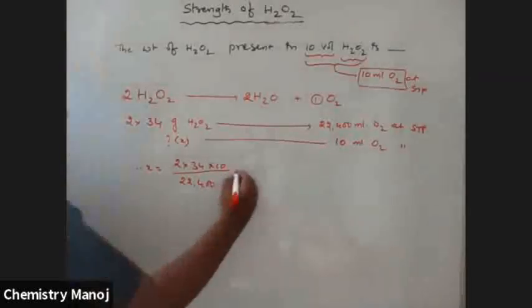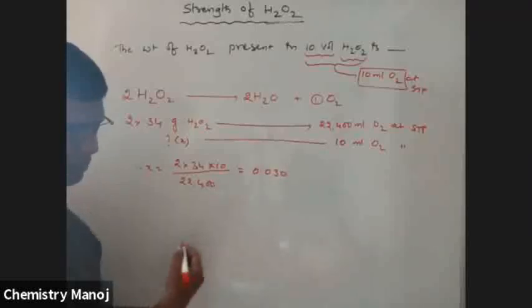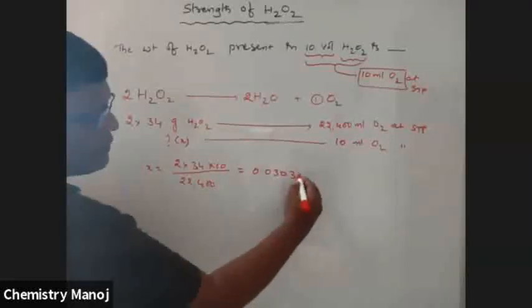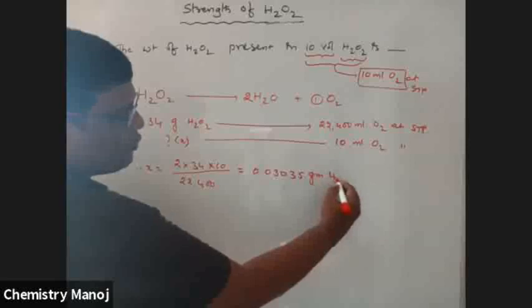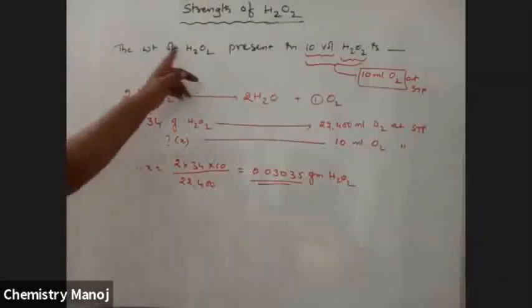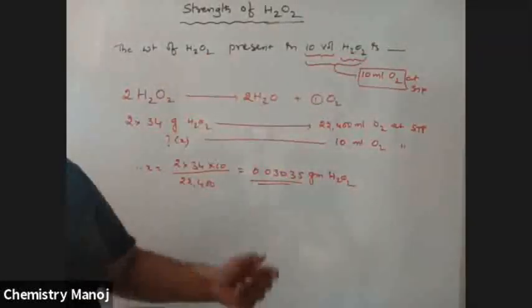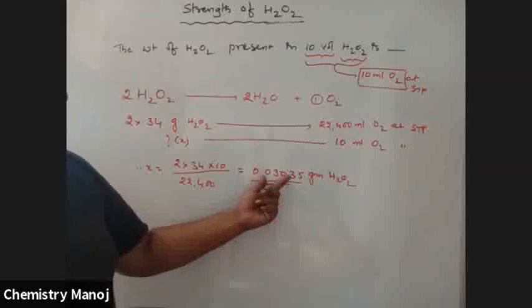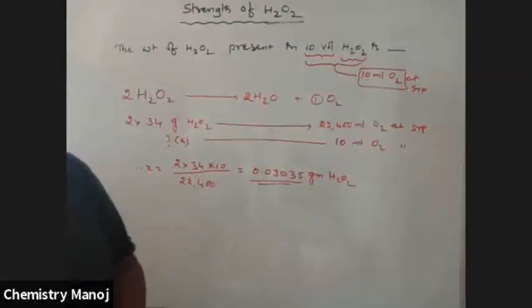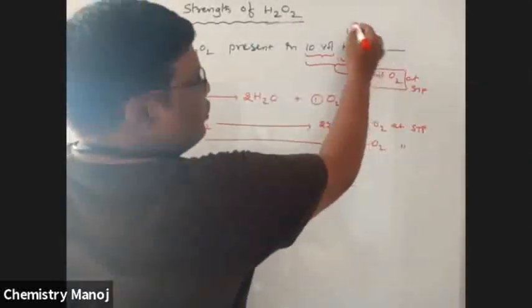After final calculation, that is 0.03035 grams H2O2. So the weight of H2O2 present in 10 volume H2O2 is about 0.03035 grams.